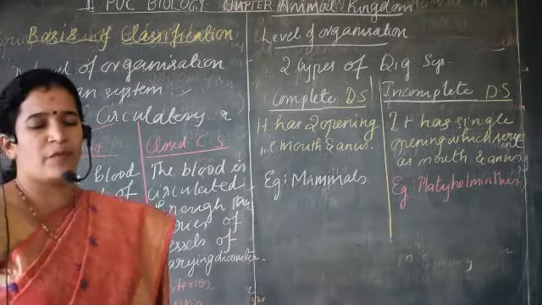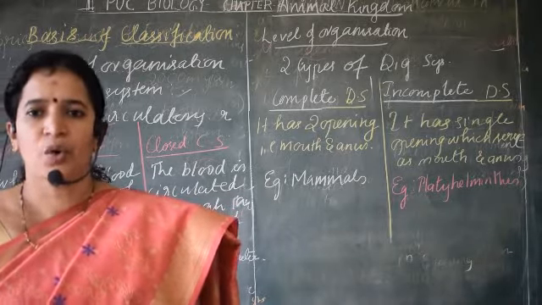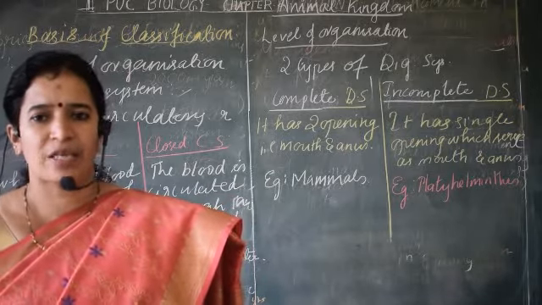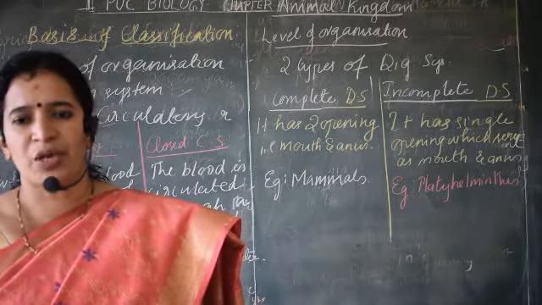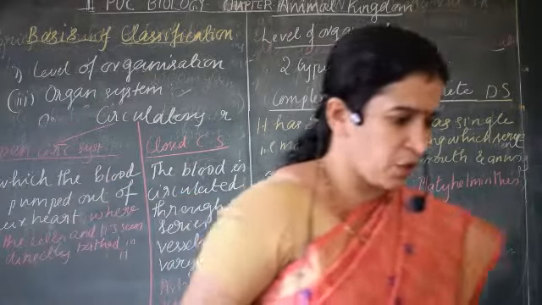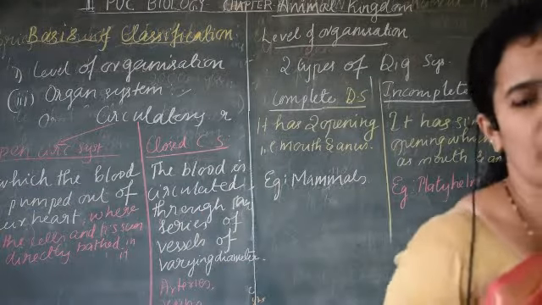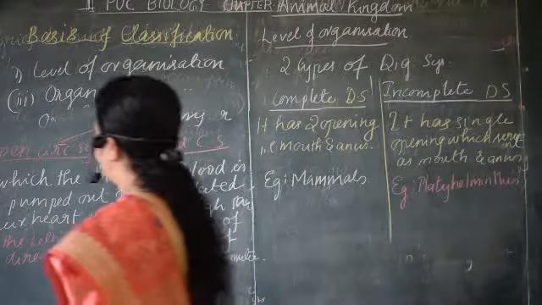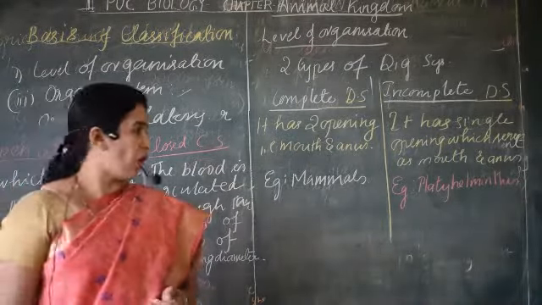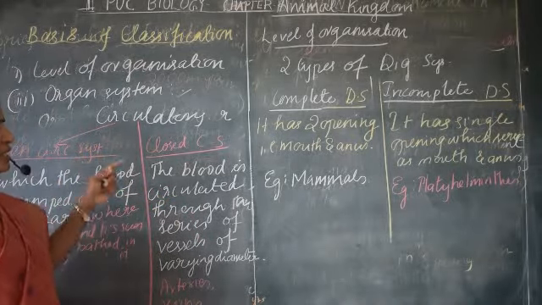So what are the two bases of classification we have studied now? One basis is the levels of organization, in which you have studied the cellular level, tissue level, organ level, and organ system level. Then among organ systems, we took examples that show the difference.